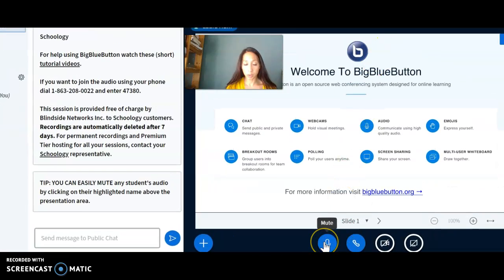Here is the icon to mute. So if you have background noise and it's too distracting, but you want to hear me and it would be too distracting for me to hear your background noise, you'd mute. Or if you're talking, I'll mute mine so that you can't hear any background noise that I have. Also, you're going to leave audio if you don't want to participate or we're finished. And then this one is to share a webcam, but obviously I can't share the webcam because I'm using my other camera from a different program. And then if I want to share my screen with you, I can. And this is helpful if we're having a lesson and I want to show you how to work through a task from your previous activity or an activity that you're working on.